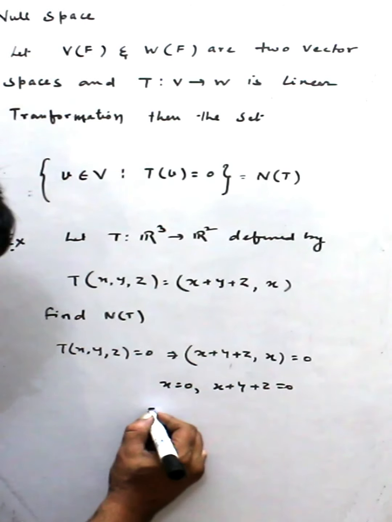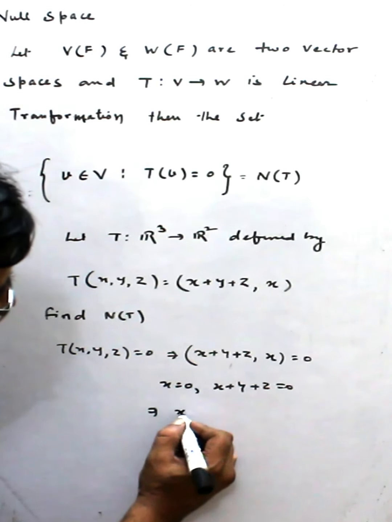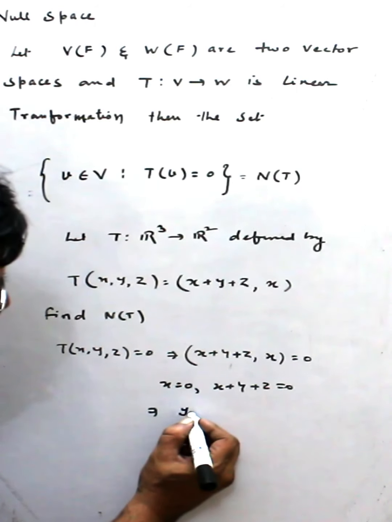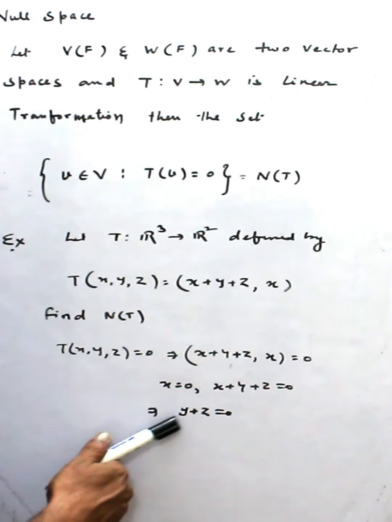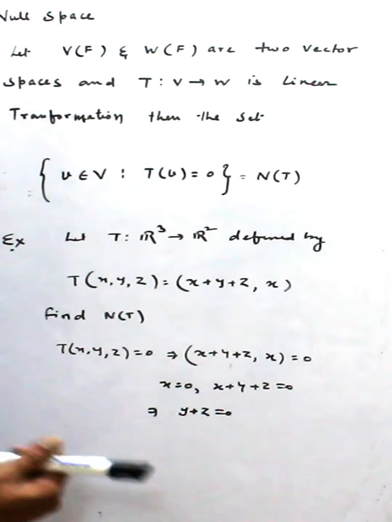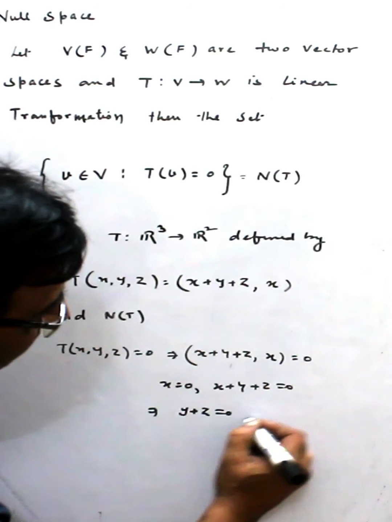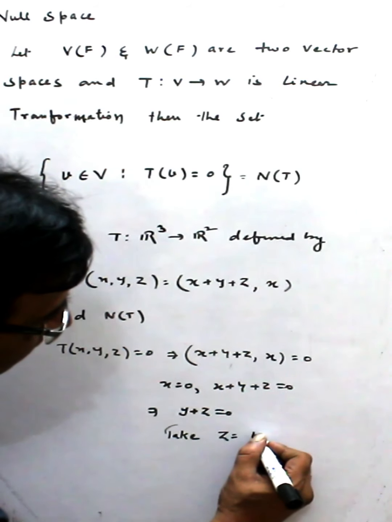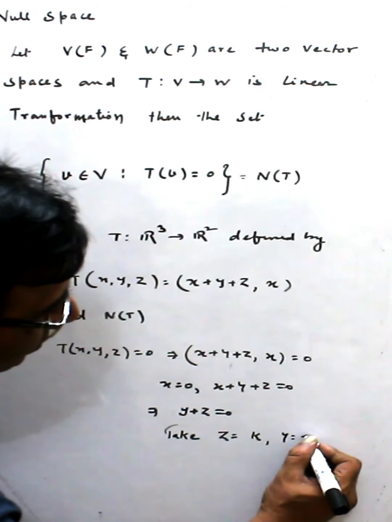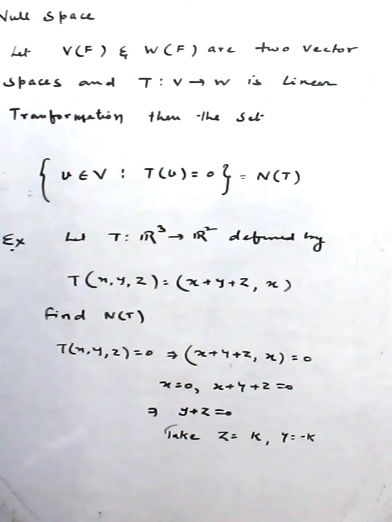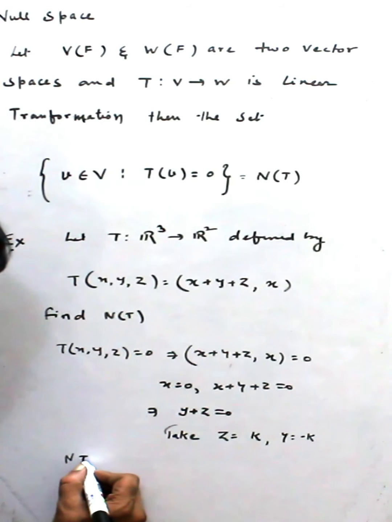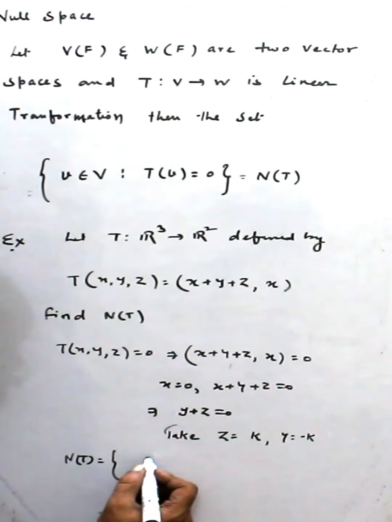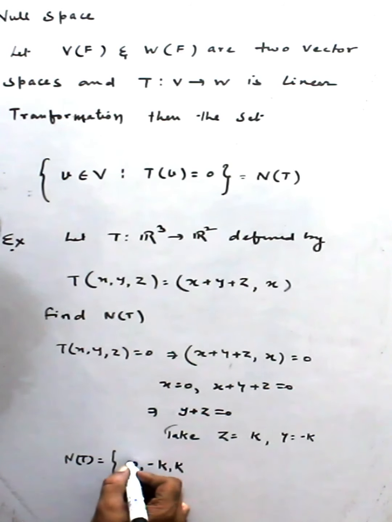So x is 0 gives y plus z is 0, and this line also has infinite solutions. So take z equal to k, then y is equal to minus k, right? That means N(T) has vectors of the type (0, minus k, k).